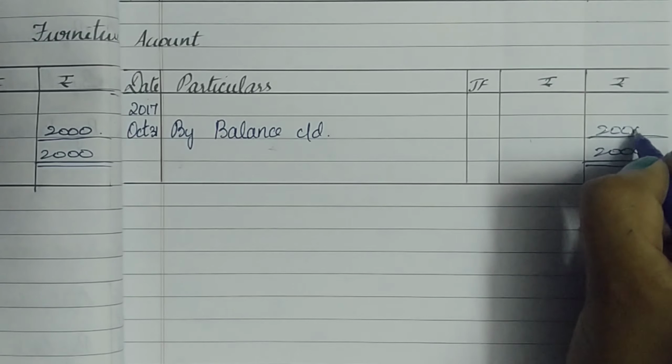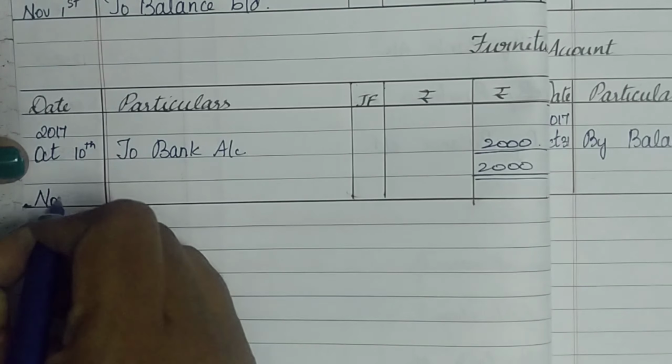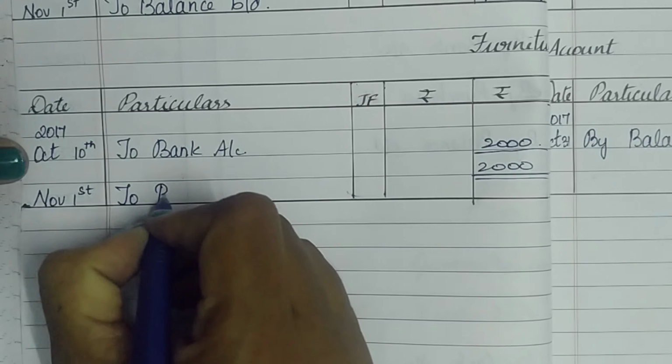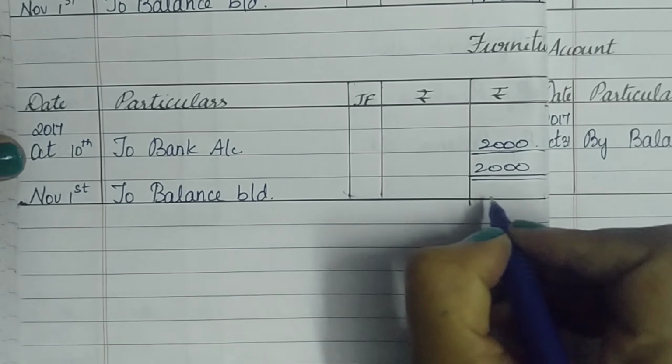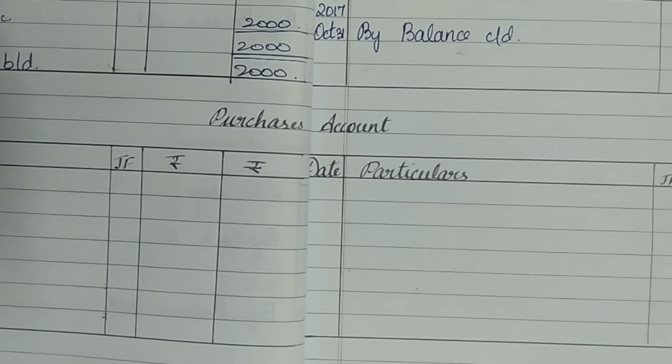The same 2,000 rupees. So this has to be brought down to the next month. So I move to the debit side of the furniture account, the opposite side, and beneath the total on November 1st, write balance brought down, the same 2,000 which was carried down. So the furniture account was very simple.